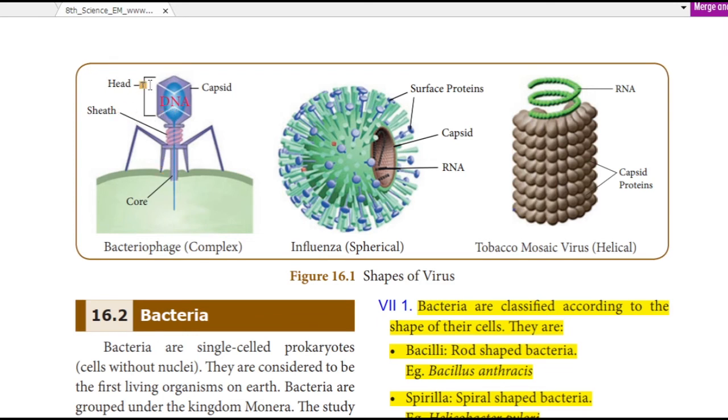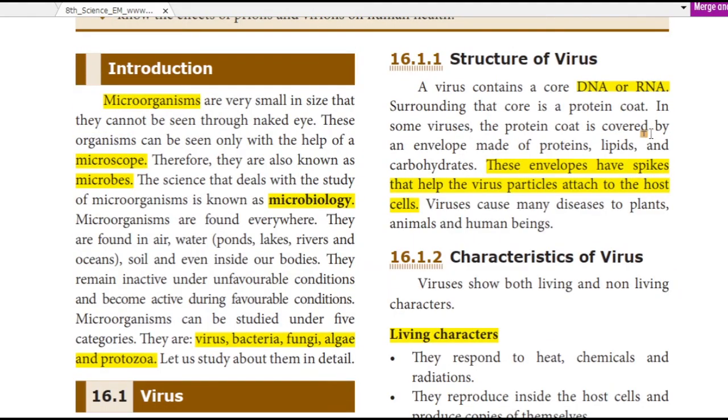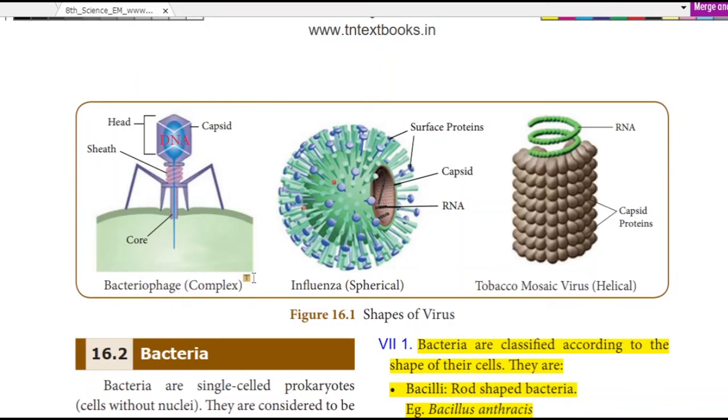We have the head, capsid. Capsid is a protein. Capsid is a cover. That is a protein, or carbohydrate or something. We studied that, a virus is covered by protein or lipid or carbohydrate, isn't it? So this is one among them. Right. What is the next one?